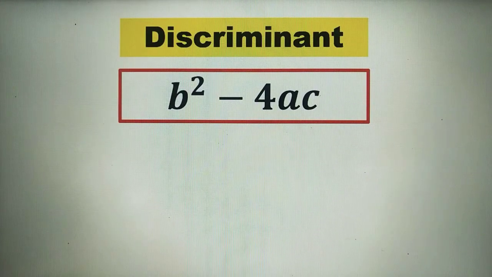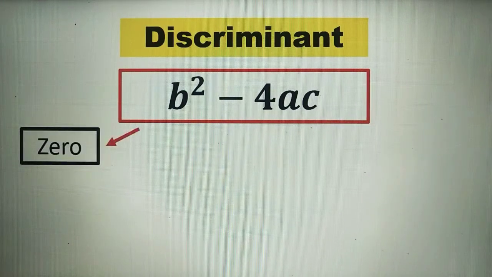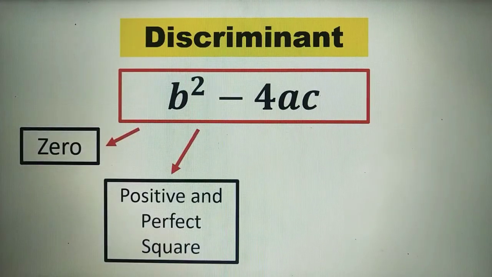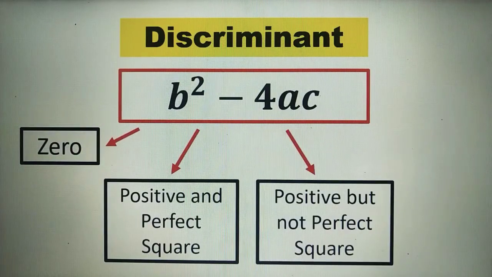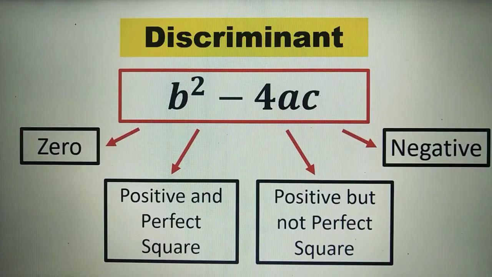We will evaluate the expression b squared minus 4ac, or the discriminant, using the given values of a, b, and c, or the numerical coefficients of each term in the quadratic equation. The result of the discriminant can be 0, or it can be positive and a perfect square. It can be positive but not a perfect square, or it can be negative.